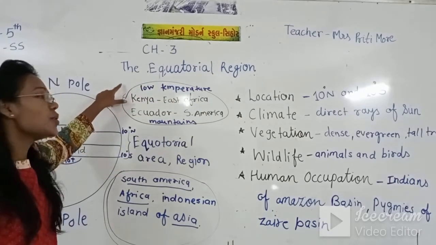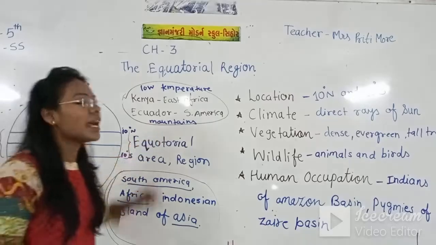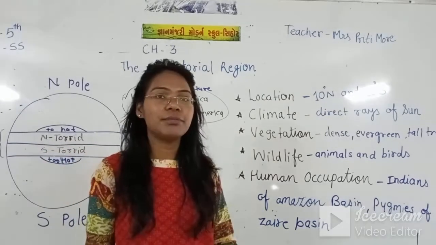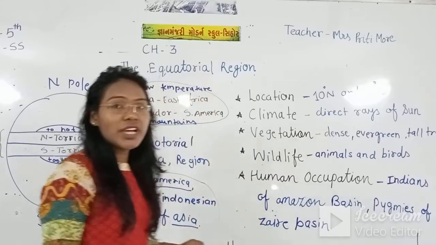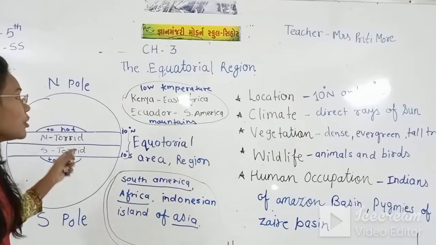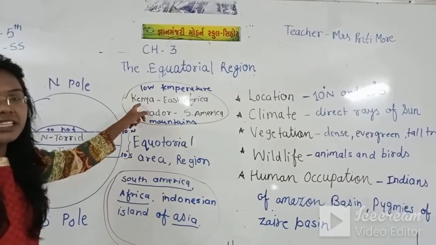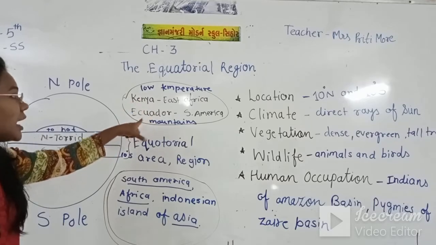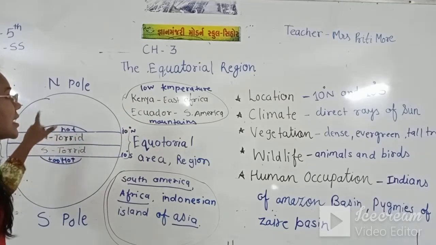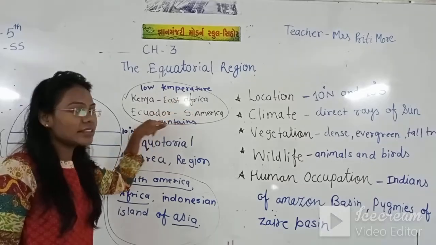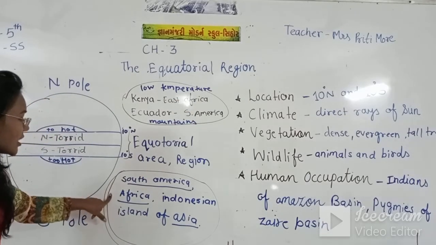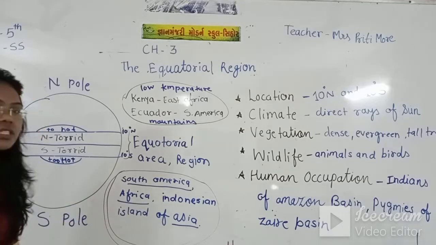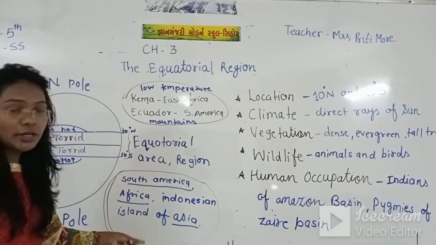Because the high mountains are there. Because of how high the mountains are, the sun rays do not reach properly at that area. And if you see at this area, the sun rays come directly because the high mountains are not there.